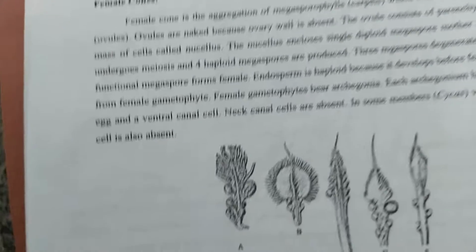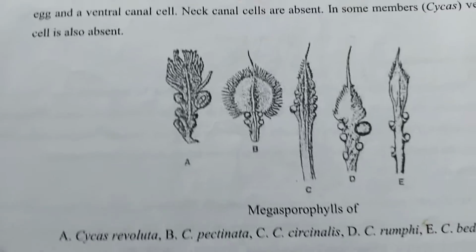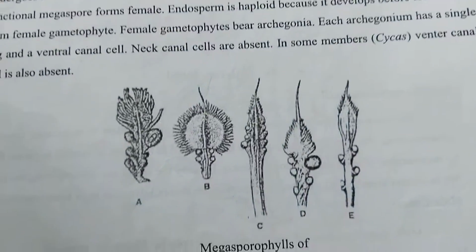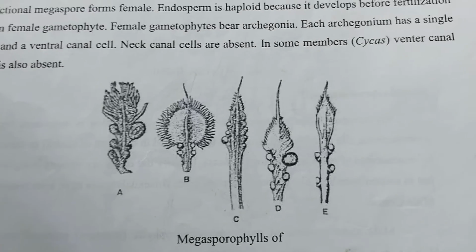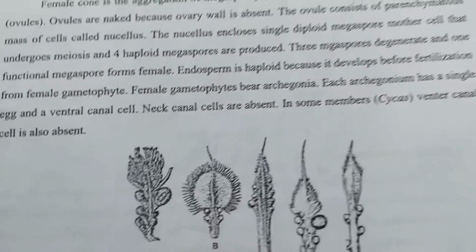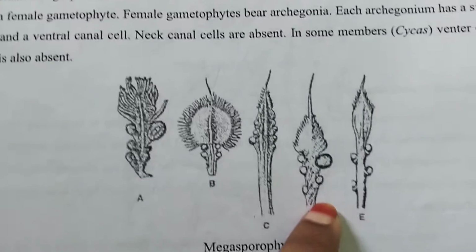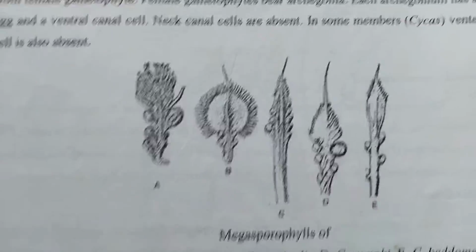You can clearly observe the diagrams. This is Cycas pectinata. These are megasporophylls, which means female cones. This is Cycas circinalis. This is Cycas rumphii. This is Cycas beddomei. You can clearly observe these diagrams.